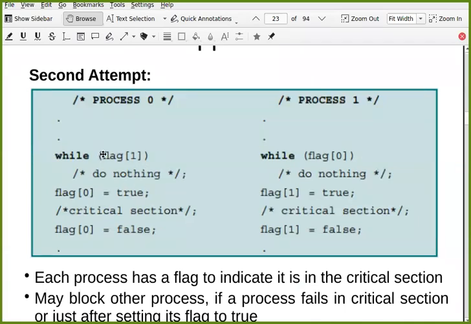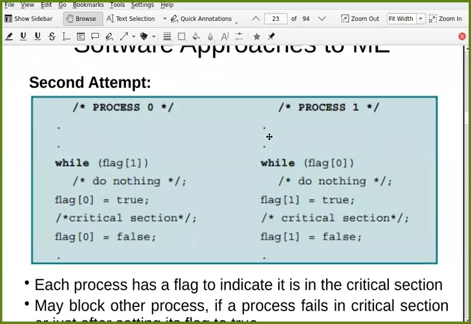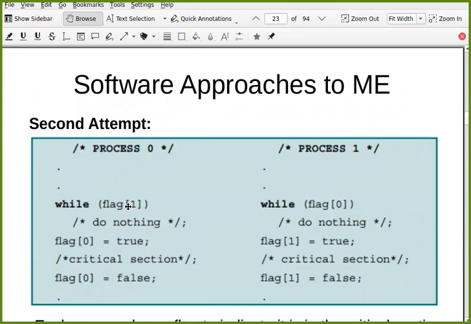So there is an array of Boolean variables, let's say flag, and we are considering only 2 processes right now. Process 0 checks flag 1. It is checking the key of the other process. If flag 1 is true, it is busy waiting. Otherwise, it says, okay, I want to enter the critical section, so I lock it: flag 0 equal to true. And once you come out, you say, okay, I am done, so flag 0 equal to false.